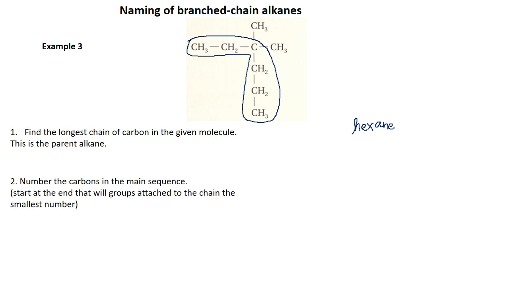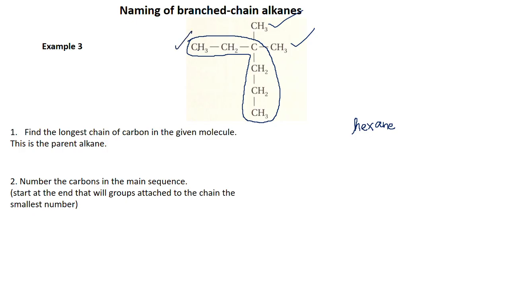Now, how many substituents are attached to the main chain? If the one I have encircled is the main chain, what are the substituents? There are 2, one at this location and one at this. You have to number such that those two get the lowest numbers.